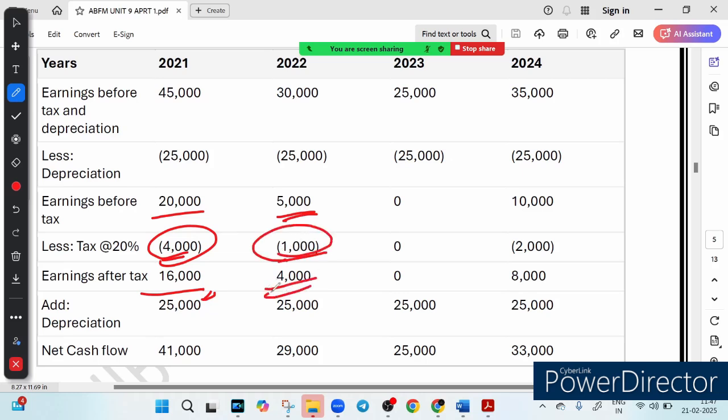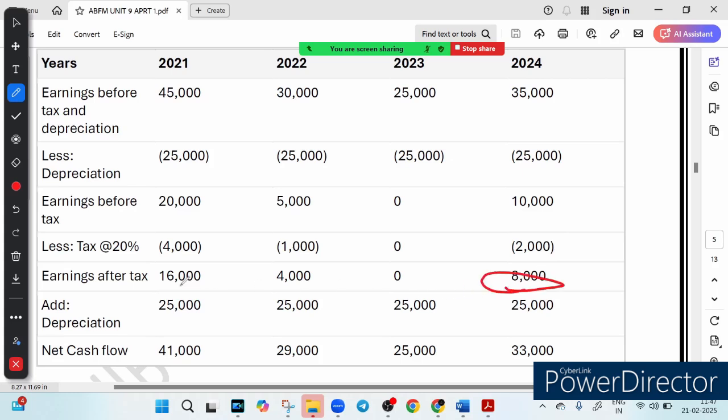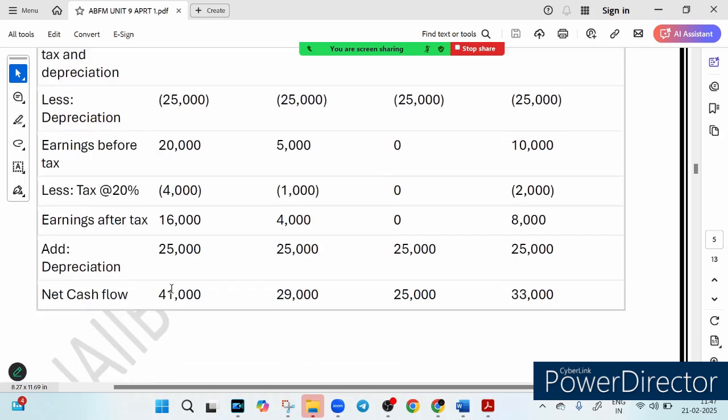So whatever amount is left is earning after tax. It is 4,000. Similarly here you will get 8,000. So that is EAT. And I told you to calculate CFAT, we will further add the depreciation. So whatever depreciation we have subtracted, we have to add it back. That is what we have done in the last step, right? So add depreciation and we will get CFAT as this one, right? So I hope this is clear.